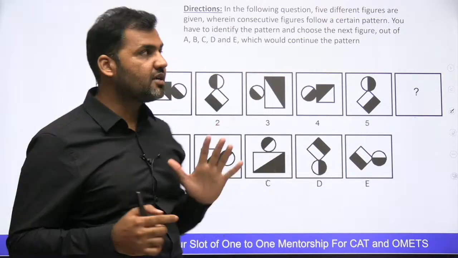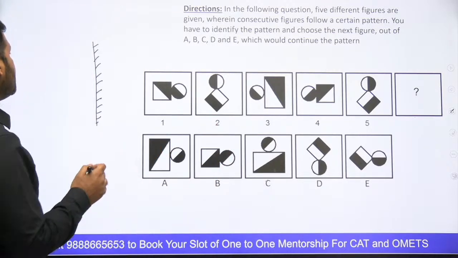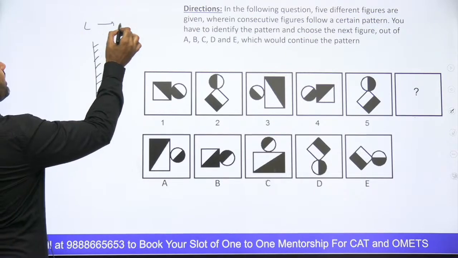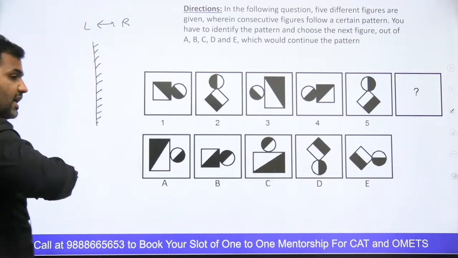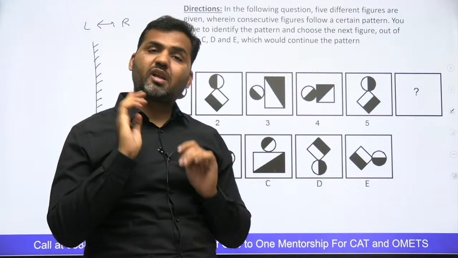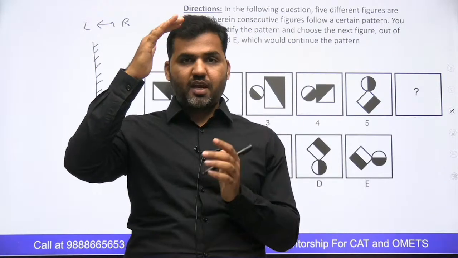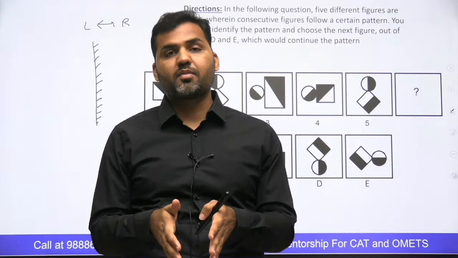So that's a standard rule. Whenever I'm making a mirror image, the left becomes right and the right becomes left, right? So left and right interchange. Top and bottom remain the same, right? Because when I see myself in the mirror, it doesn't mean that I'm watching my head on the bottom part, no, right?